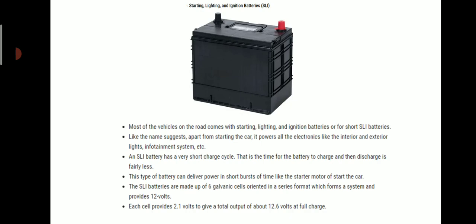The SLI batteries are made of 6 galvanic cells oriented in series format, which forms a system and provides 12 volts. Each cell provides 2.1 volts to give a total output of about 12.6 volts at full charge.